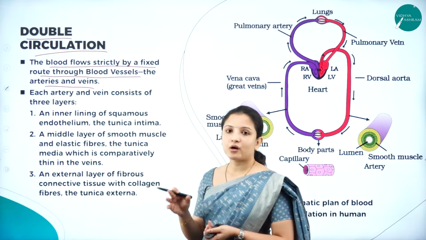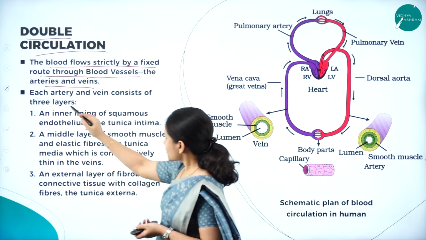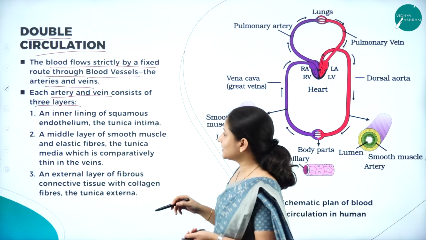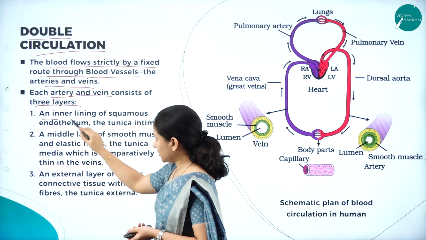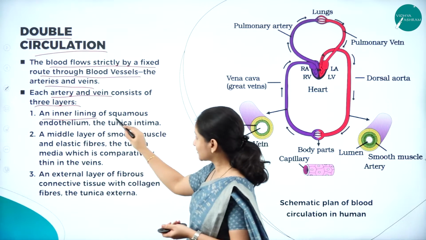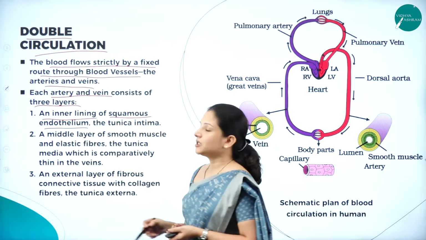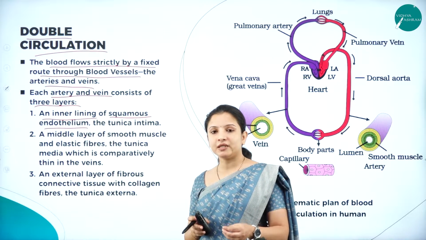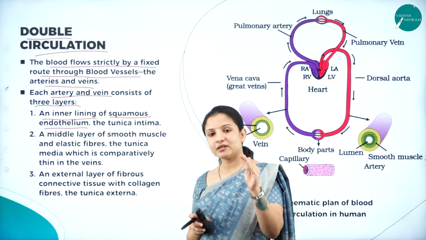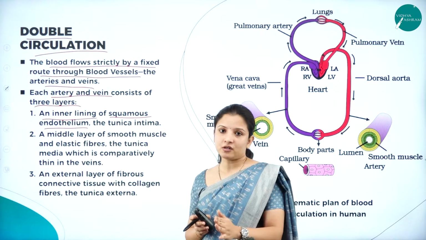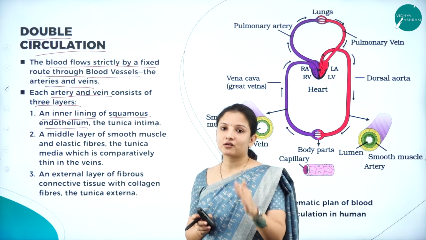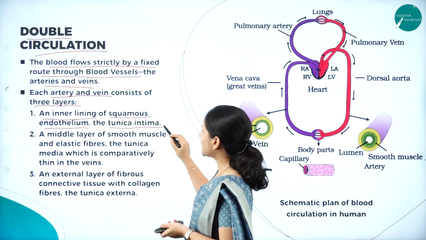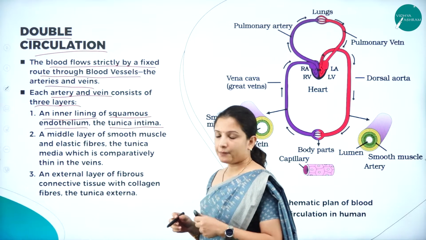Talking about the arteries and the veins, each artery and vein is made up of three layers. What are those three layers? The inner layer is made up of squamous endothelium cells. Why squamous endothelium? They are made up of squamous cells, but they form the inner layer of the arteries and the veins. That is why they are called squamous endothelium cells, and this layer is called the tunica intima.